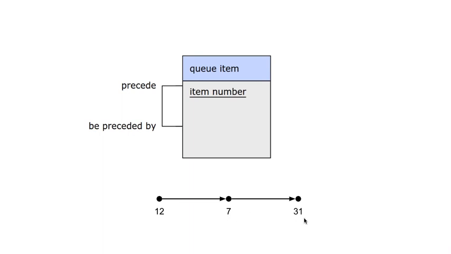Like before, we're not saying each queue item must be preceded by anything, as 12 is not. And we're not saying that each queue item must precede anything, as 31 does not. Nor are we saying that these must be connected at all. Queue item number 42 is neither preceding nor preceded by anything.